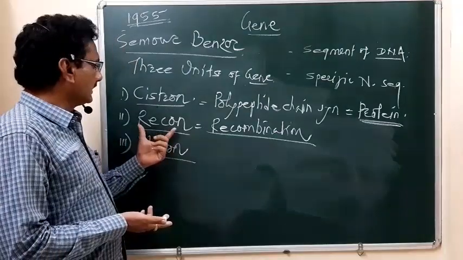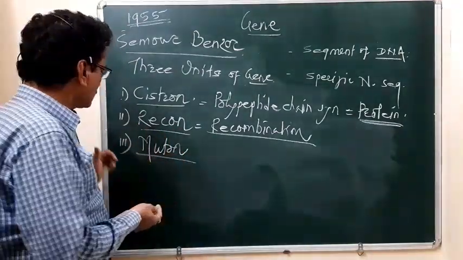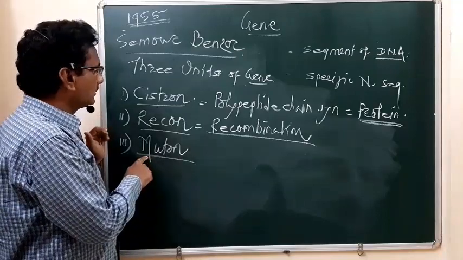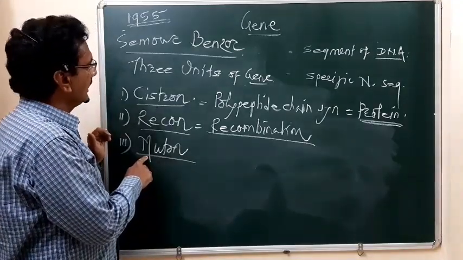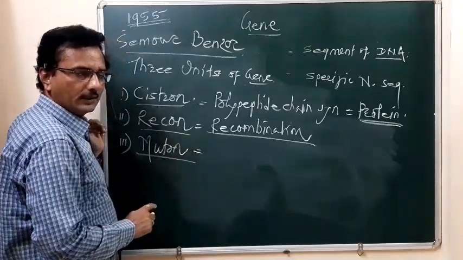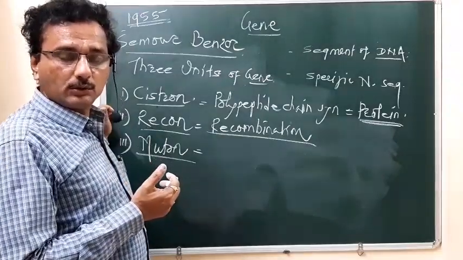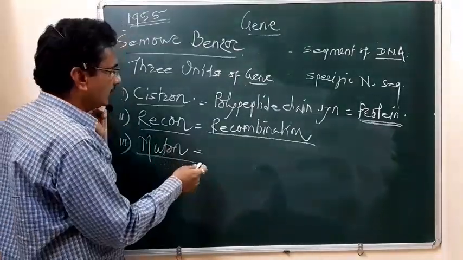So that region takes part in recombination. Then the next one, the muton, is the third unit of the gene according to Seymour Benzer. This muton is few to one base pair in length, and no doubt it takes part in mutation.